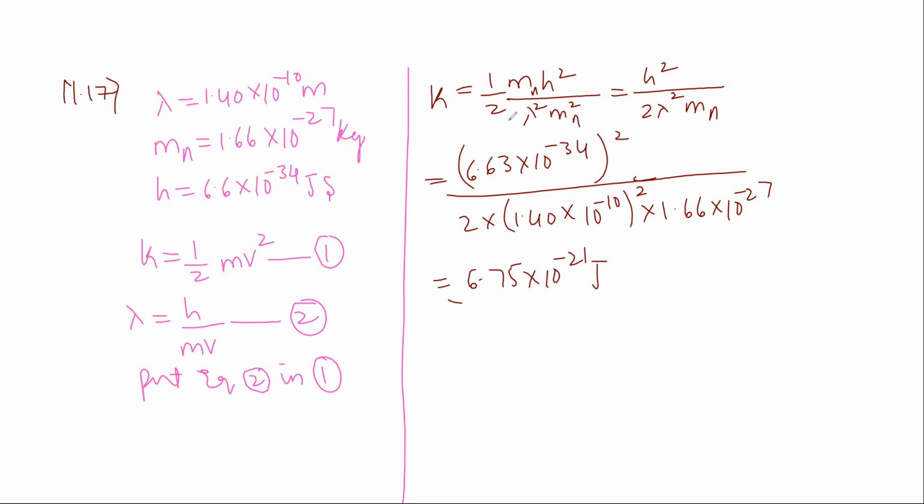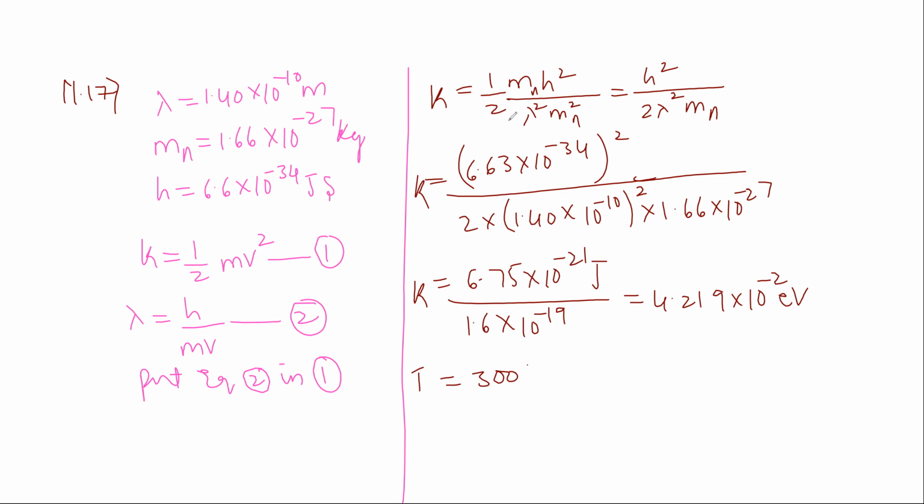Converting this to electron volts: divided by 1.6 into 10 to the power of minus 19 gives 4.219 into 10 to the power of minus 2 electron volt. So the kinetic energy of the neutron is this value. The temperature of the neutron T is given; the value of K is also known.